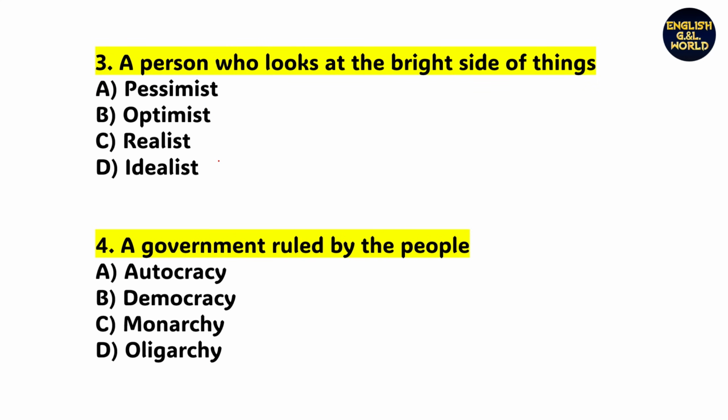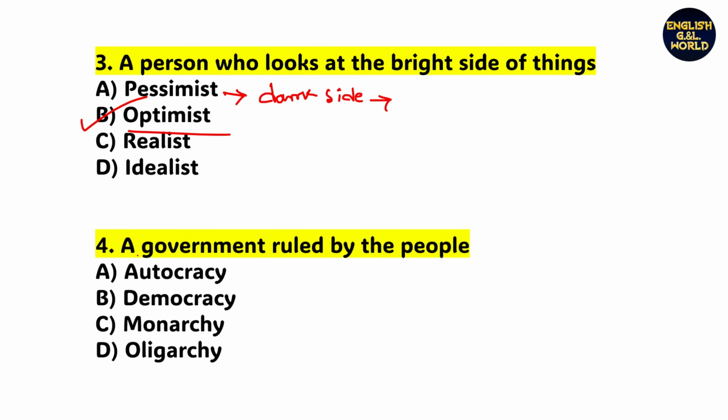Next, a person who looks at the bright side of things. What is it called? Option B, optimist should be the right answer. What is the meaning of pessimist? A person who looks at the dark side of things is called a pessimist. Pessimist suggests not positive.